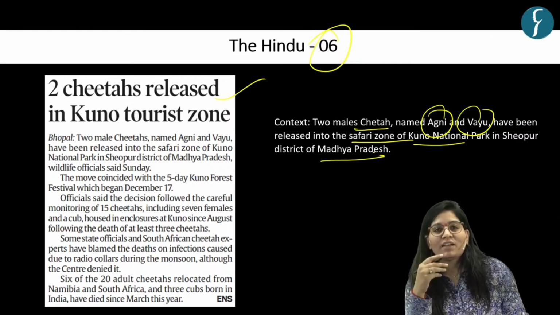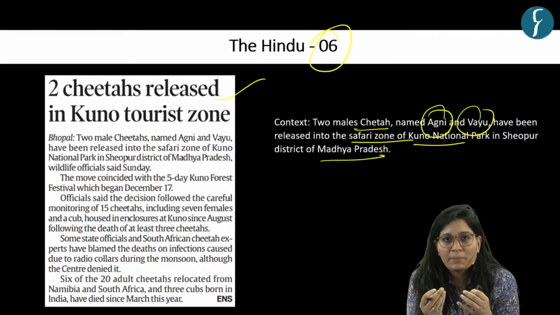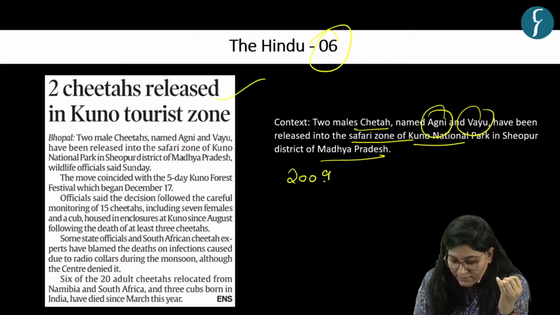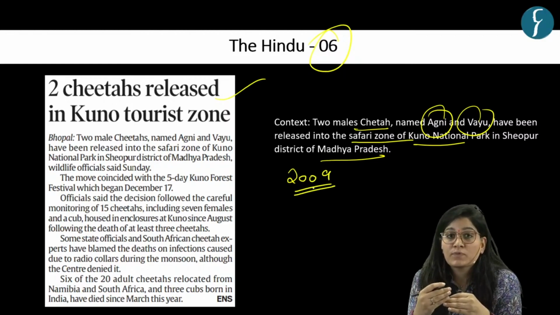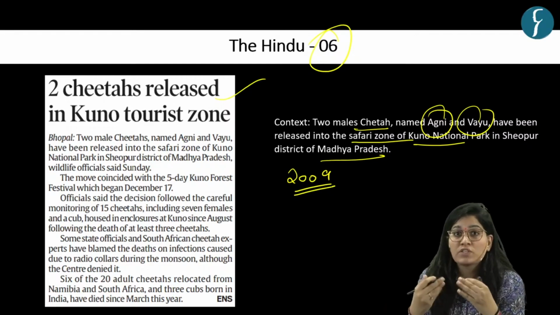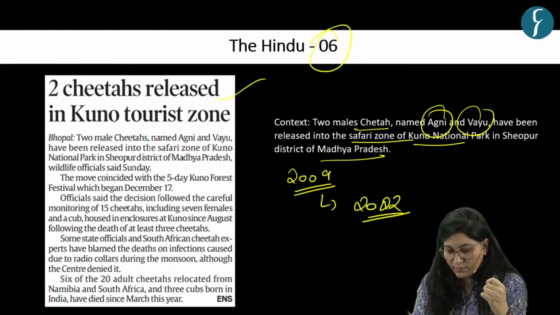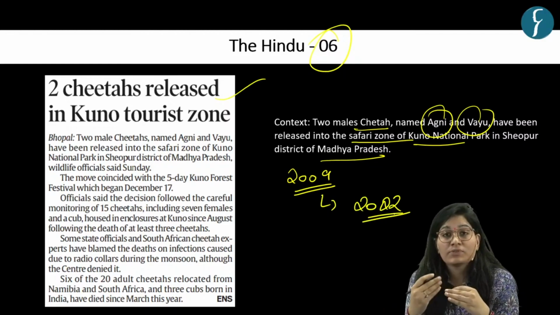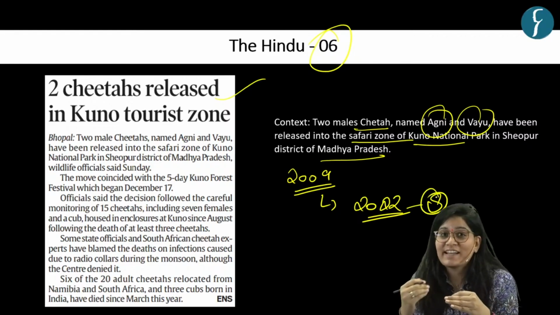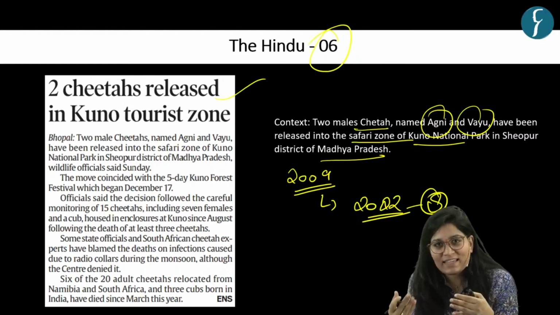Okay, you must have heard about this national park in many newspaper articles because in year 2009, Kuno National Park was a proposed site for cheetah reintroduction, which began in year 2022. And in year 2022, 8 cheetahs from Namibia landed in India at Kuno National Park. And this 17th September marked the second year.